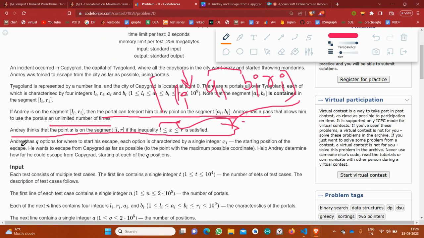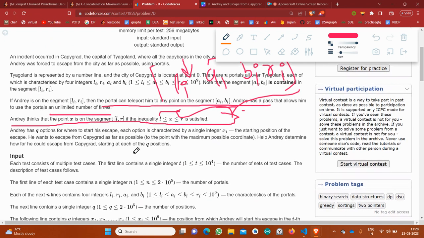Andrey has q options from where to start his escape. We can say q queries, where in each query you will be given an integer xi. We have to consider that Andrey will start initially at point xi, and we have been asked how far he can go from this point using the portals. Help him to determine how far he could escape from Capygrad starting at each of the q positions.